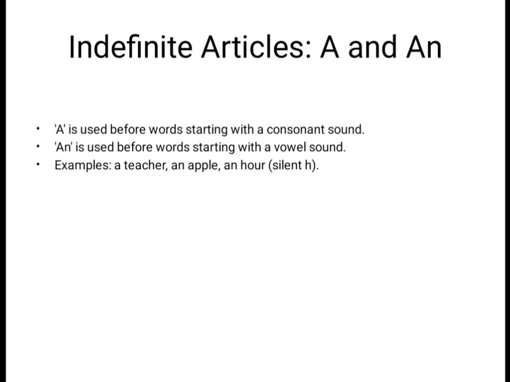Apple starts with the vowel sound a. An hour. Look here, although hour starts with the letter h, which is a consonant, we use an before it because the h is silent, and it starts with a vowel sound.